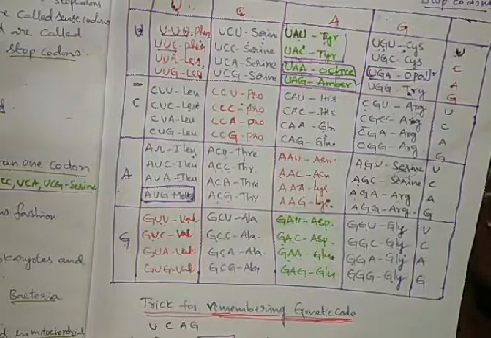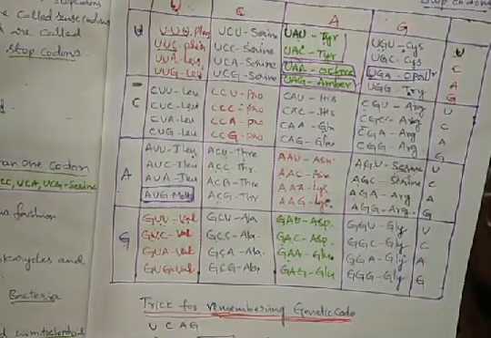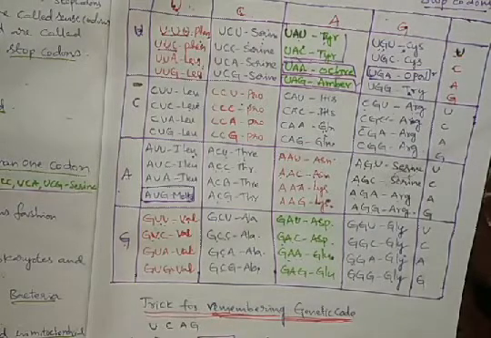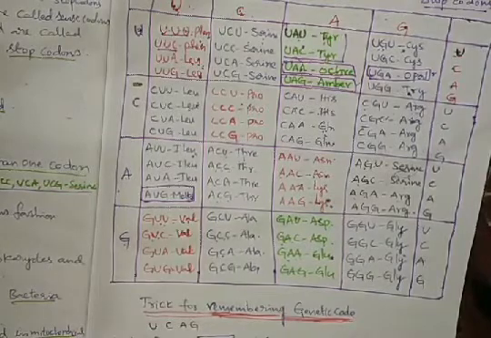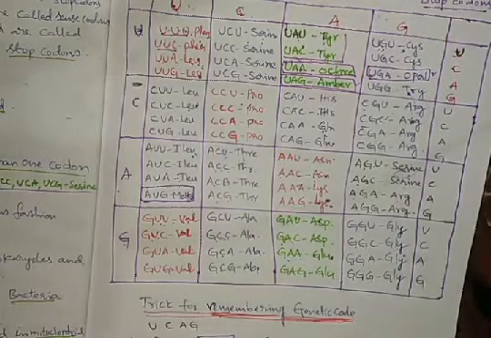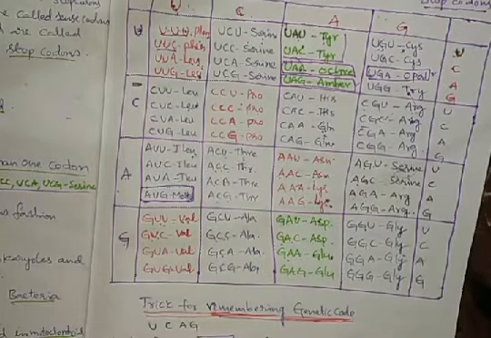Remembering all these codons is not an easy task, so we can remember them by making some tricks. Then it is useful for identifying the amino acid at the time of objective questions.